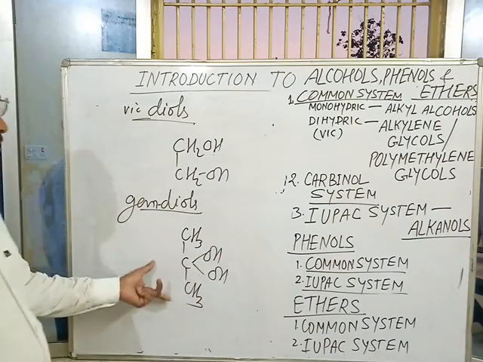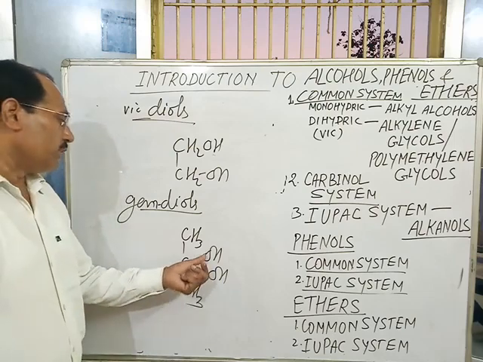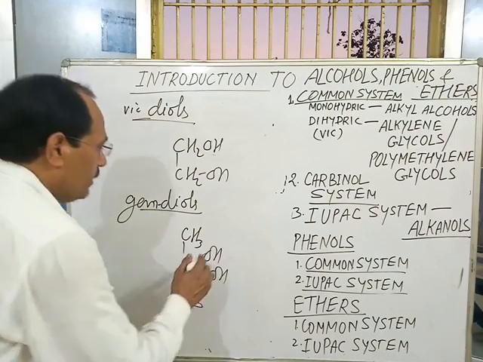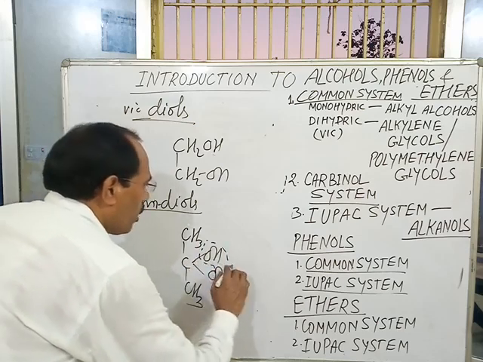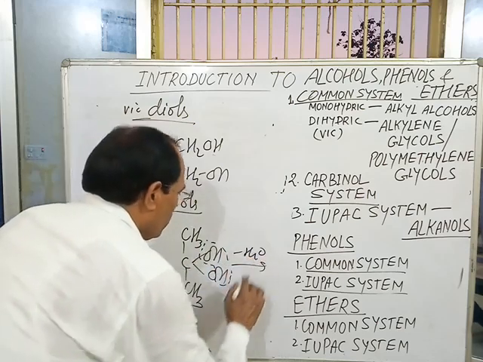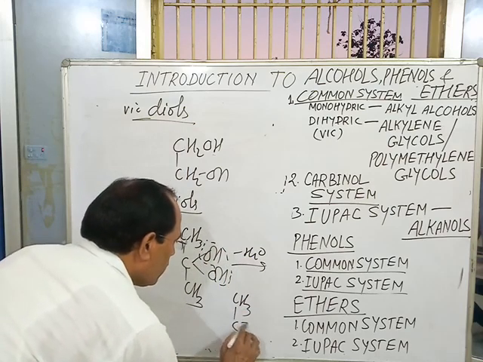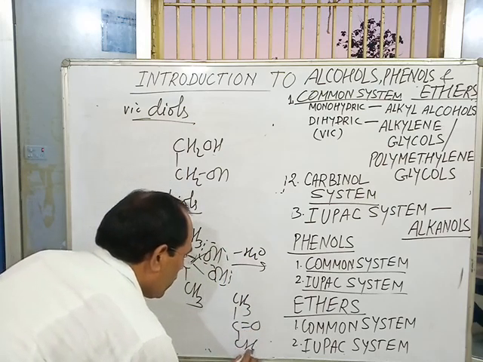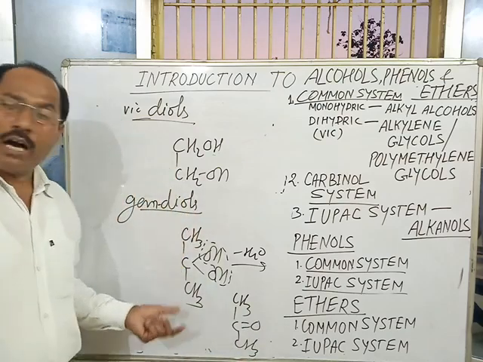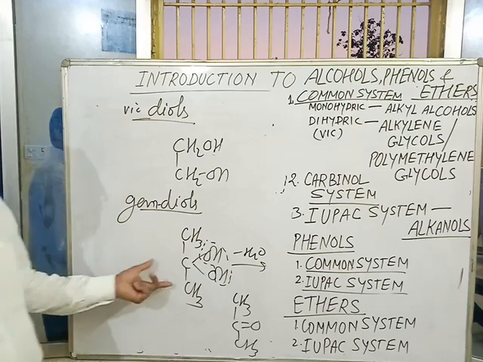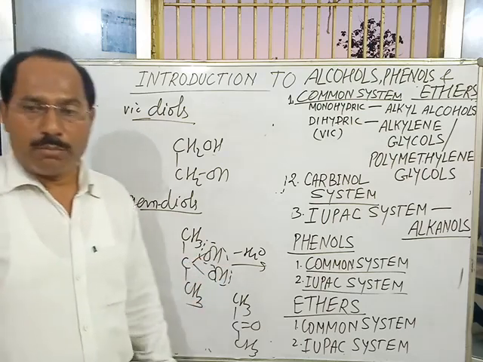All the gem diols are unstable because of the presence of two OH groups on the same carbon, and it easily loses a water molecule to form a carbonyl compound, like a ketone, acetone in this case. So all the gem diols are unstable and lose a water molecule to give a carbonyl compound.